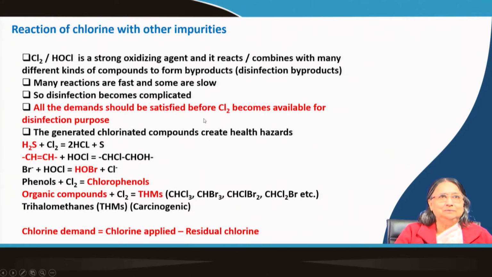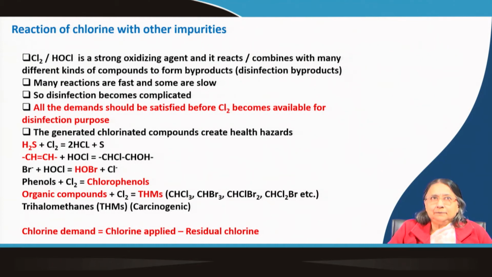Say, for example, in groundwater you know that H2S or some sulphide salts are present because water is leaching through sulphide bearing rocks. So, H2S gas can react with chlorine to form HCl and sulphur.